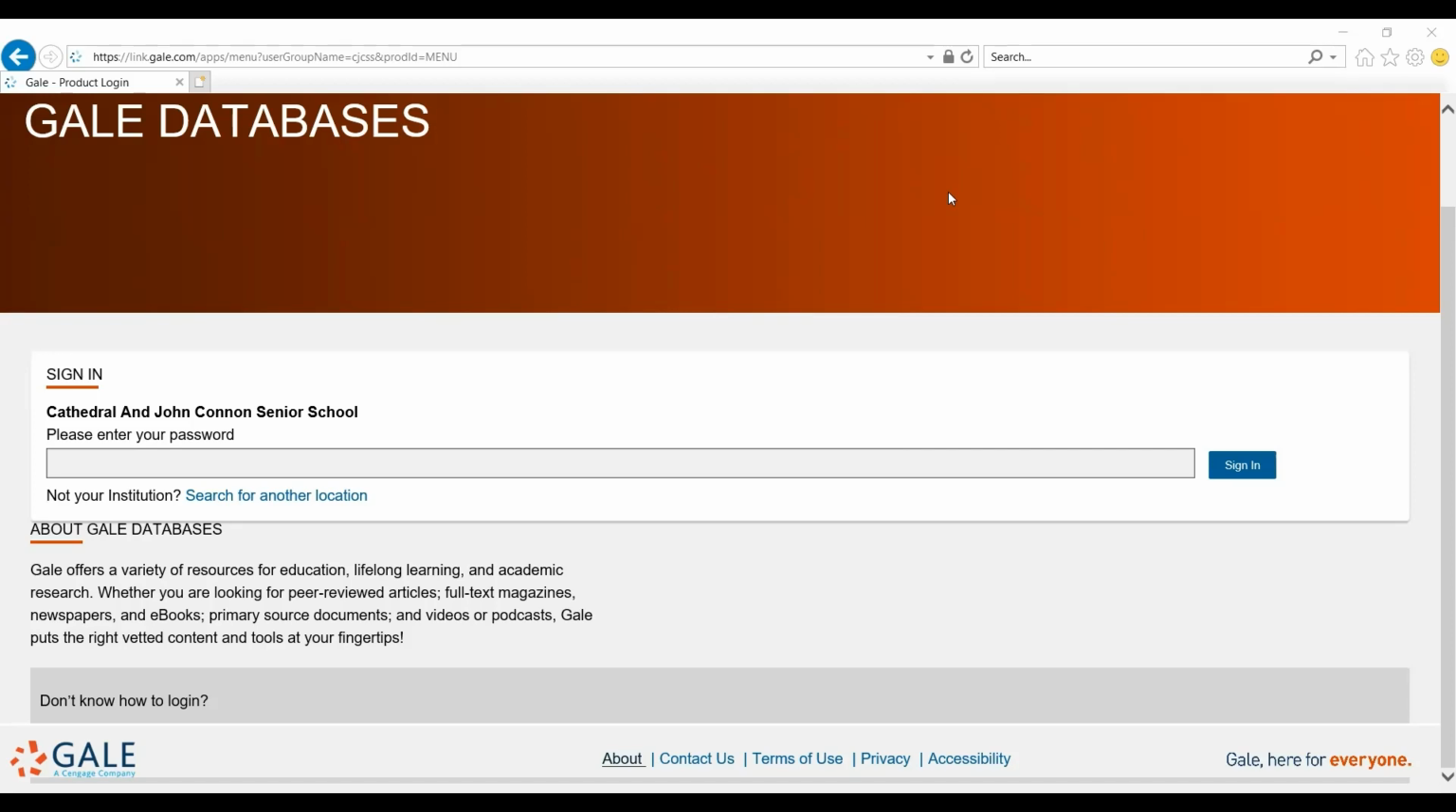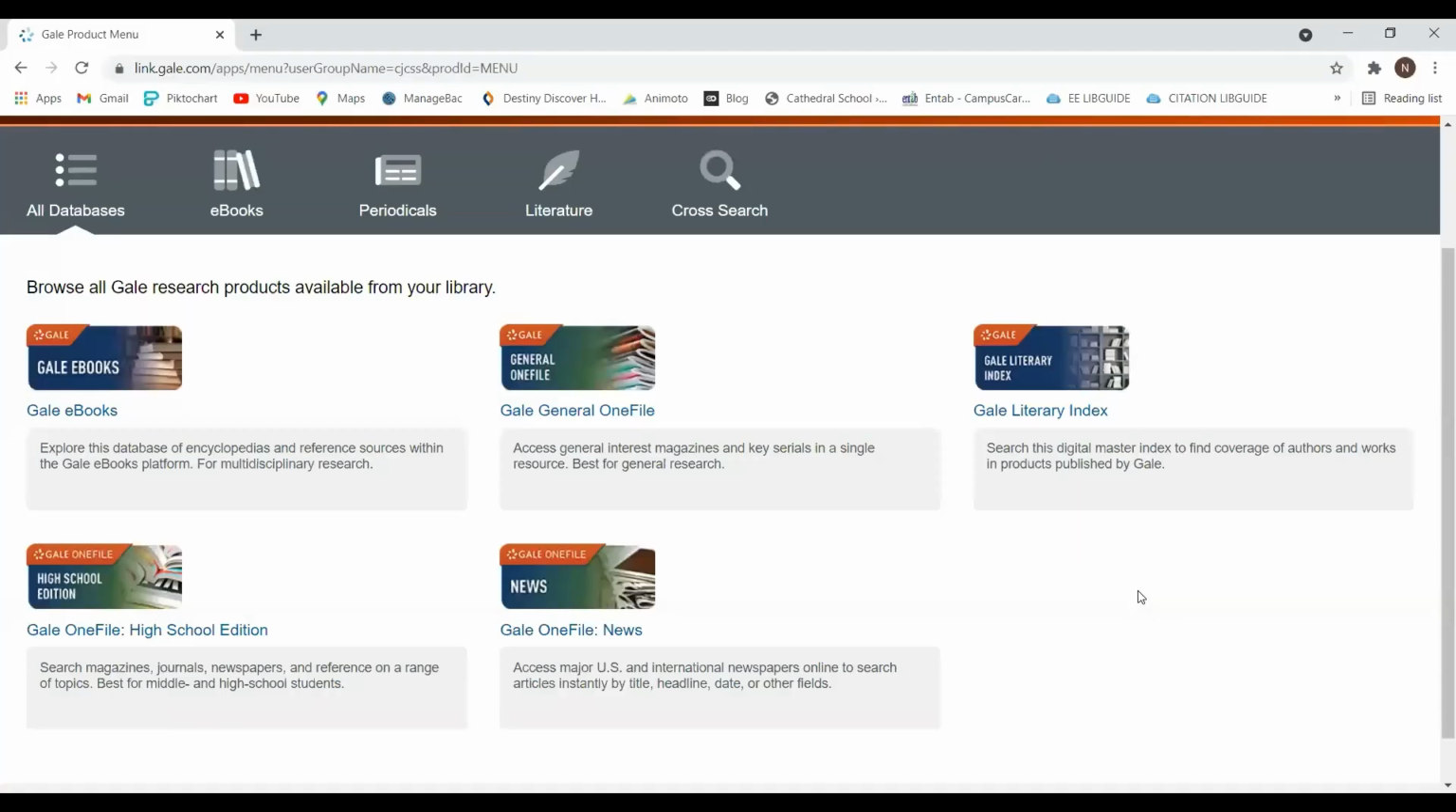The username and password has been shared with you. Once you put in your login details, this is the page that will open up. Now we have subscribed to 5 databases: the ebooks, the general one file, the literary index, high school edition, and news. Now we will look at each of these databases one by one.